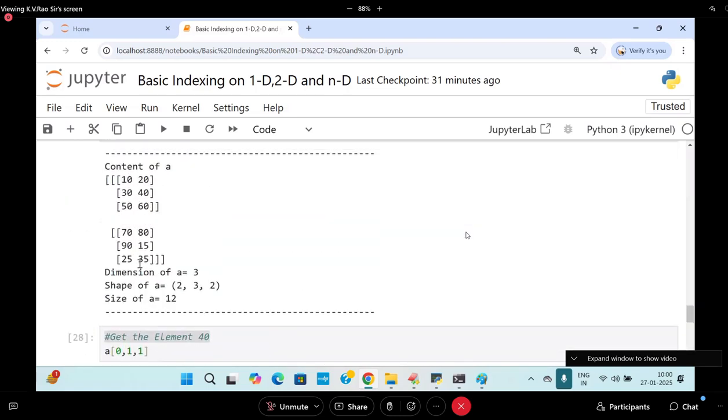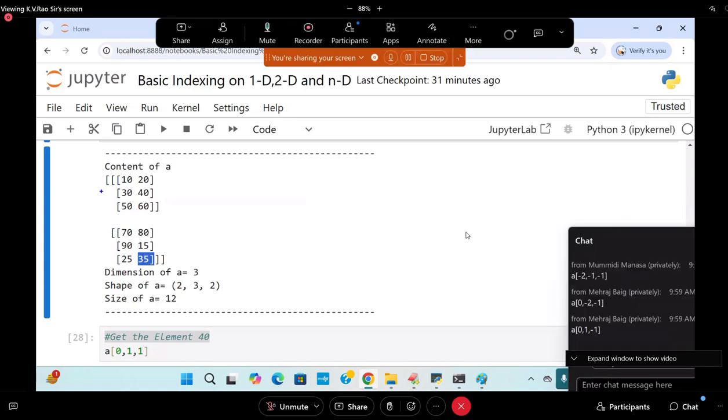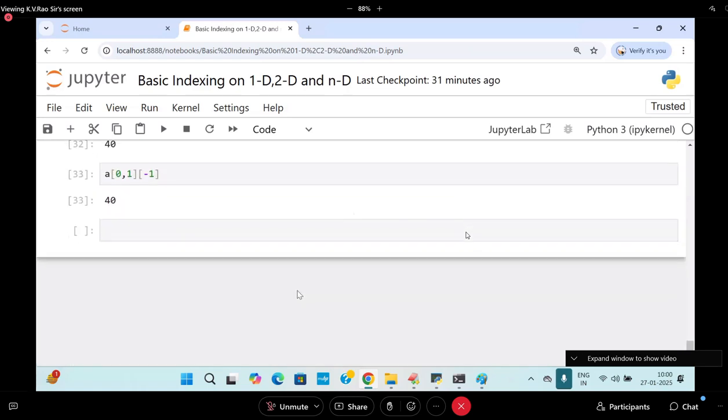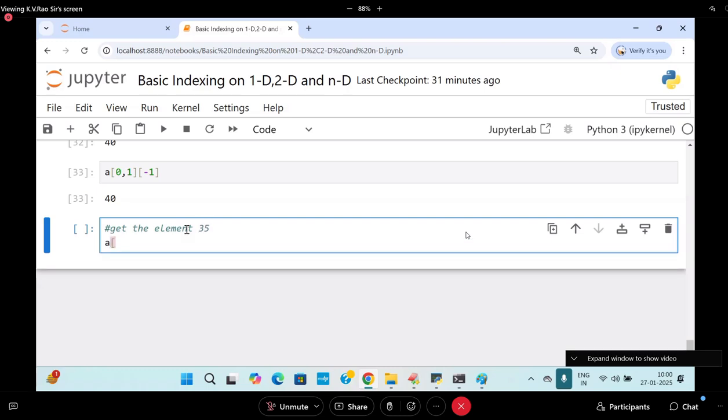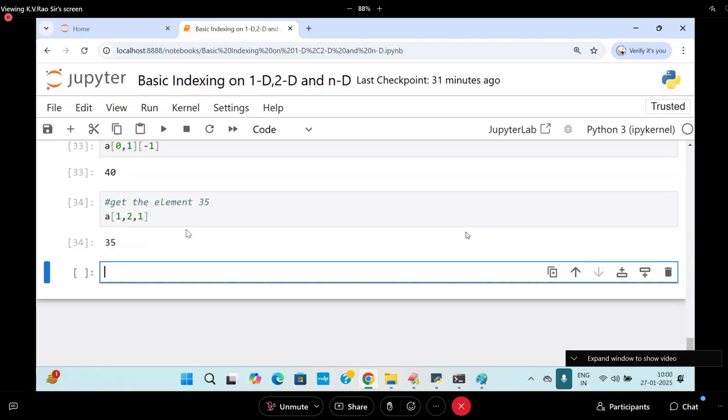Last and final, I want to get 35. 35 is available in where? 0 matrix, first matrix. Come on, A of 1 comma 1 comma 0 1 2 2 comma 1. Get the element 35. Last and final. Get the element 35. Come on. A of 1 comma 2 comma 1. 2 comma 1.